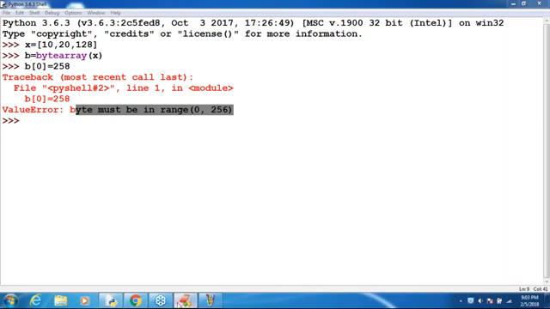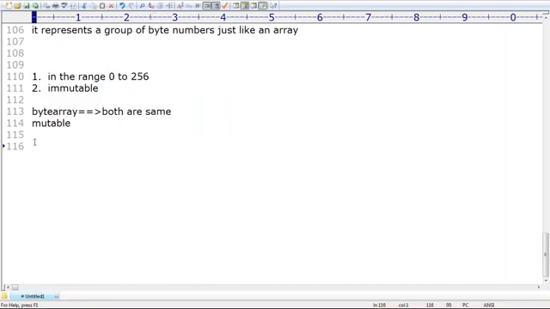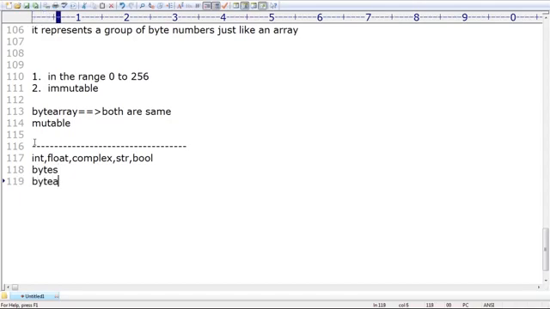Remember that. Sir, up to this, what data types have we covered? We covered integer type, float type, complex type, str, and bool type. Next we covered bytes type and byte array also. These are the data types we covered.